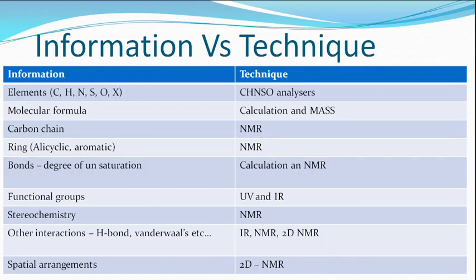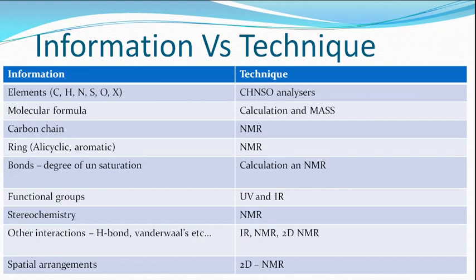The functional groups present in the molecule you can get from UV and IR. Stereochemistry, which atom is placed where and which element is adjacent to which, all these details you can get from NMR.